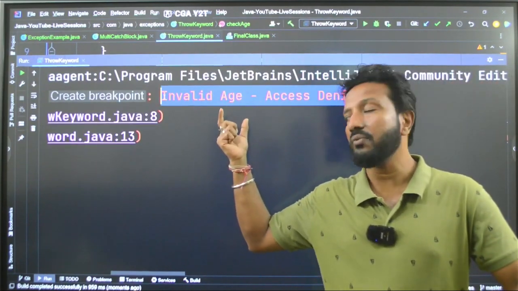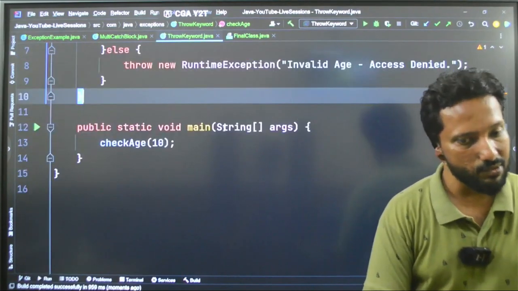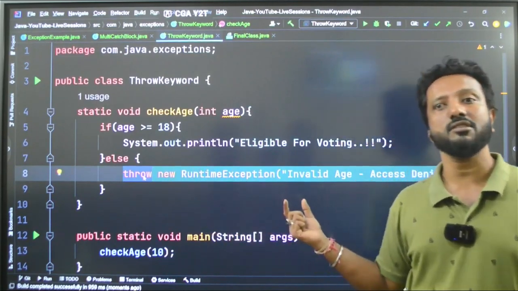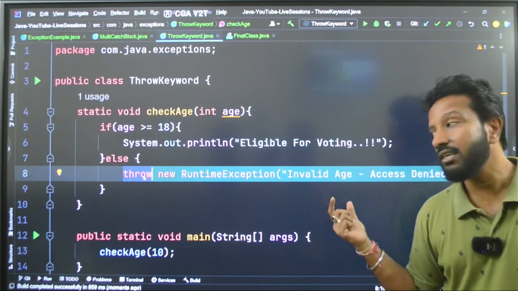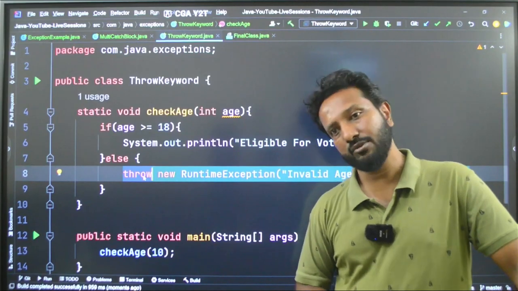Got it? When you want to throw custom exceptions, most of the time in Java, we'll be using the throw keyword to throw new exceptions. What kind of exceptions? It can be any kind of exception. Make sense? This is the best use of the throw keyword in Java. Understood this?